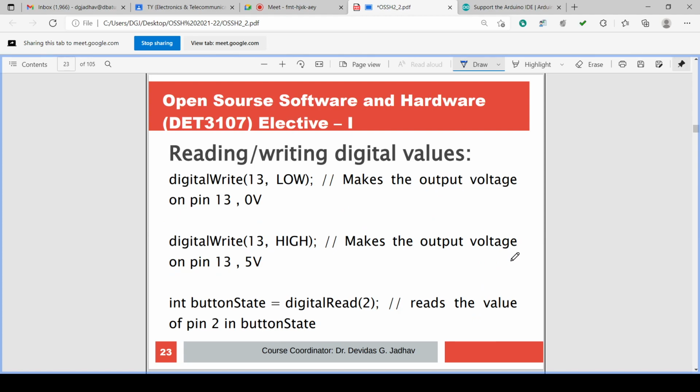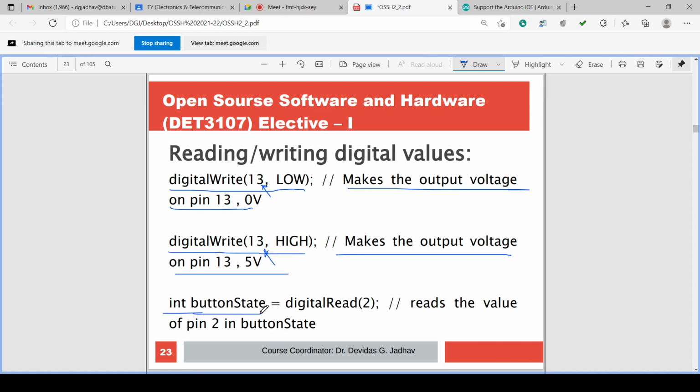So for writing and reading digital values, we know digital write is there, digital read is there. Digital write pin number comma low, and digital write pin number comma high. So suppose the pin number is 13. Digital write 13 comma low makes the output voltage on pin number 13 0 volt, and digital write 13 comma high makes the output voltage on pin number 13 5 volt.